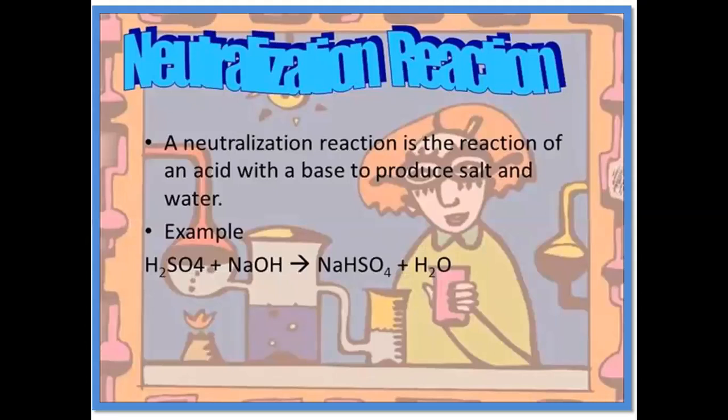A neutralization reaction is the reaction of an acid with a base to produce salt and water. Like, for example, sulfuric acid, when it reacts with sodium hydroxide, sodium hydrogen sulfate and water are formed. When the concentration of sodium hydroxide is more, then it results in the formation of sodium sulfate.